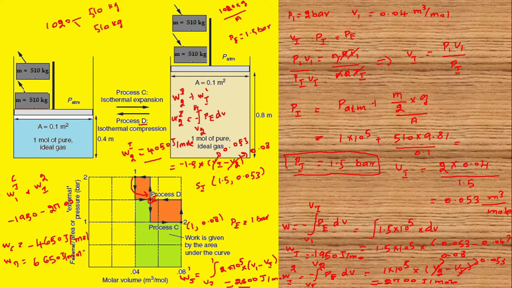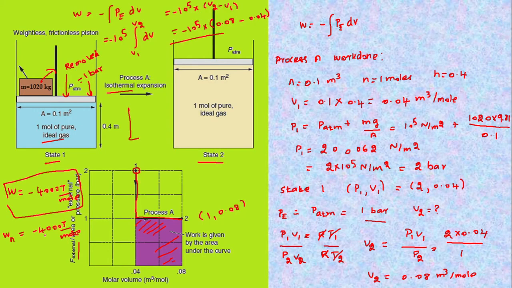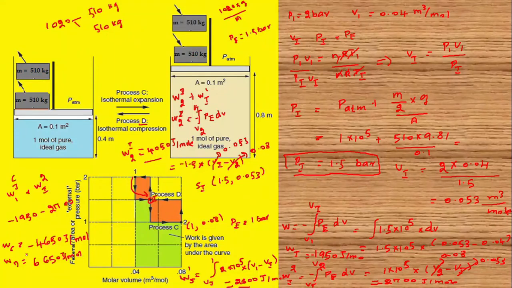If you compare the values of work done for both processes, the work done by the system in the expansion is minus 4000 and, when the mass is divided into 2, it increases.